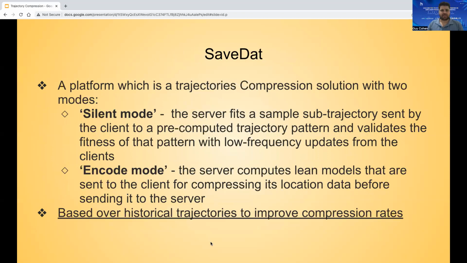So we propose SaveDat. SaveDat is a platform for trajectory compression solutions. The platform has two modes, a silent mode and an encode mode. In the silent mode, the server feeds a sample sub-trajectory sent by the client to pre-computed trajectory patterns and validates the fitness of that pattern with low-frequency updates from the client. In the encode mode, the server computes a lean model that's sent to the client for compressing its location data before sending it to the server. SaveDat supports spatio-temporal trajectories and is based on historical trajectories to improve the compression rate.